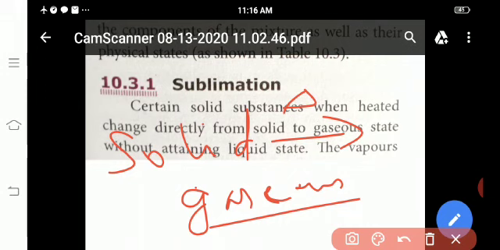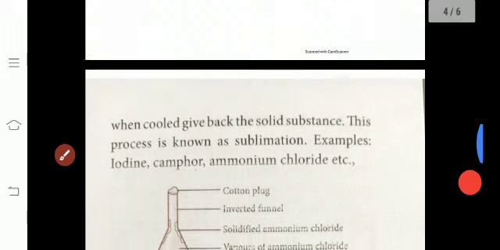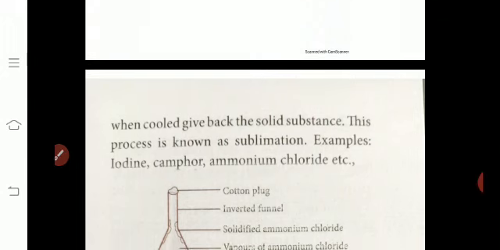Listen. Solid substances are heated. The solid substances do not change to liquid state. It directly changes to gaseous state. That is called sublimation. The vapors when cooled give back the solid substance. That is, the gaseous vapors are cooled, then the substance will come back to solid state. This process is known as sublimation.